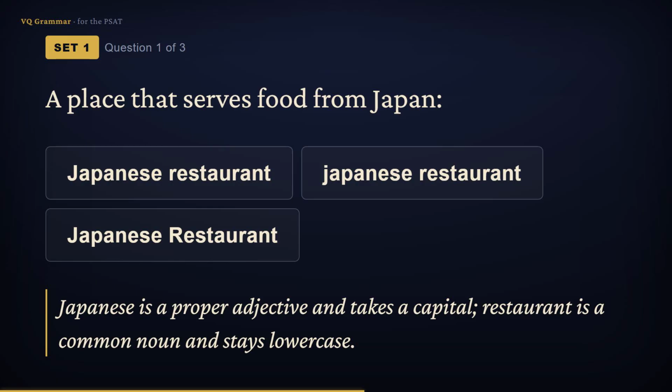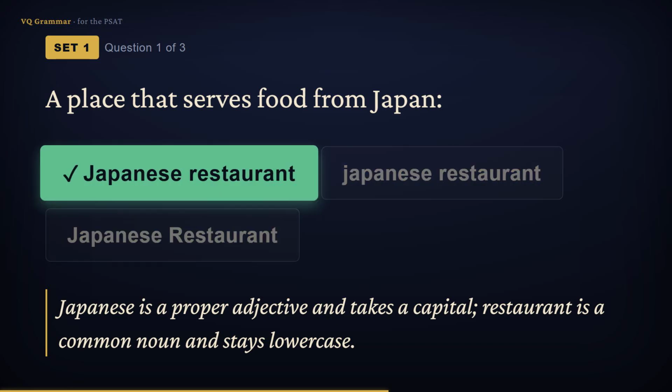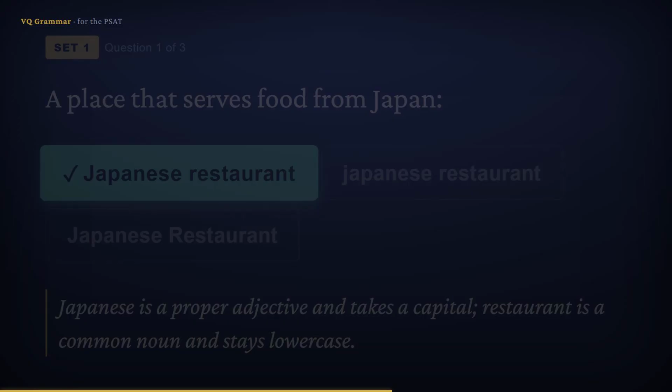Japanese is a proper adjective, formed from the country Japan, so it keeps its capital. But restaurant is just a common noun, so it stays lowercase. Only the adjective is capitalized. So the answer is Japanese restaurant.